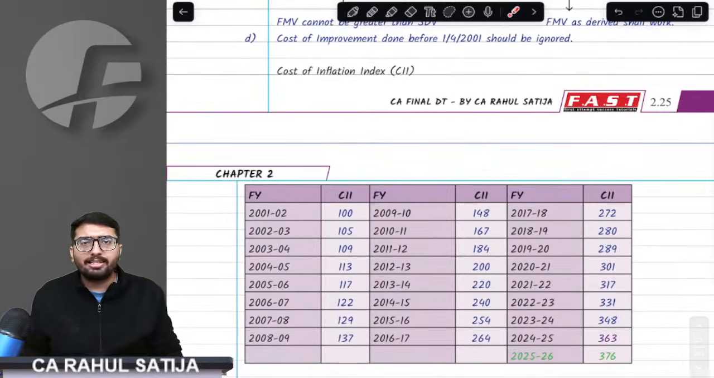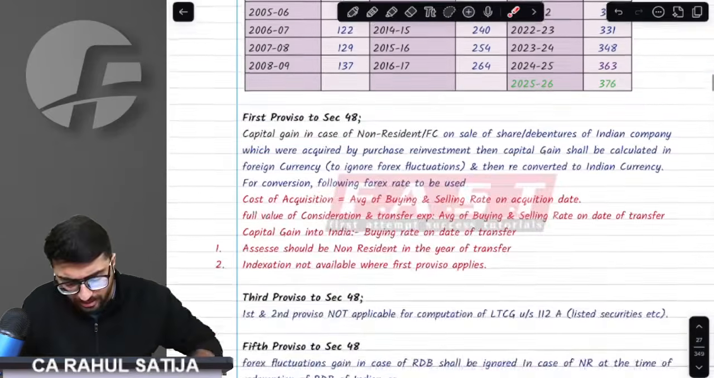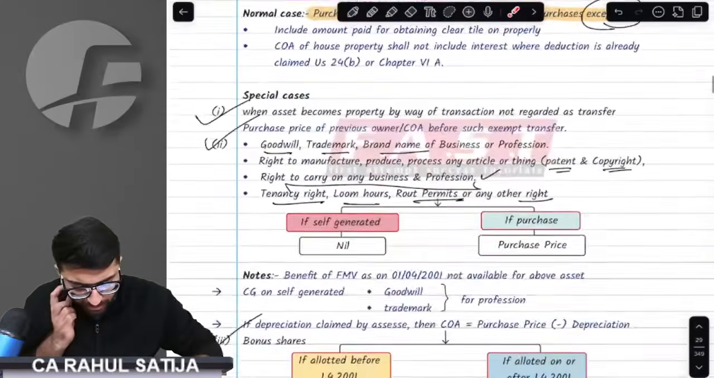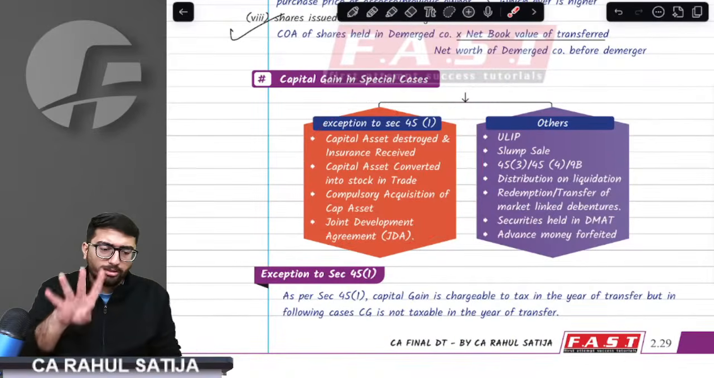Why did we understand this indexation provision? So indexation provisions are important for some cases, and those cases we have to study now. Understand these cases, sir, very important cases. Indexation is important in 4 important cases.